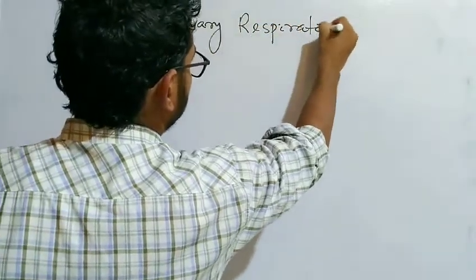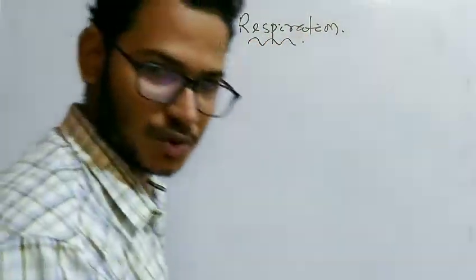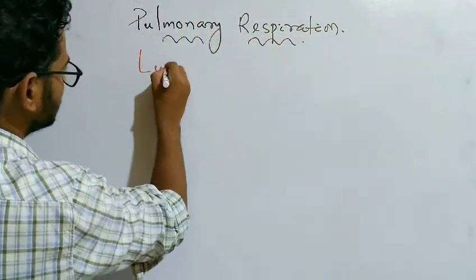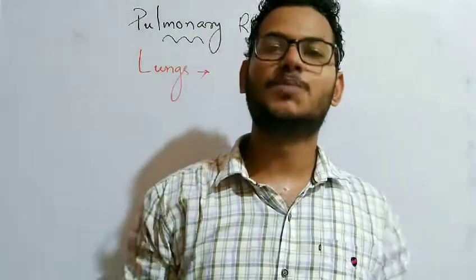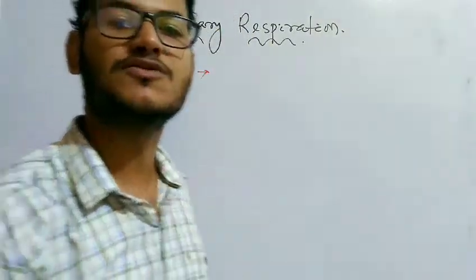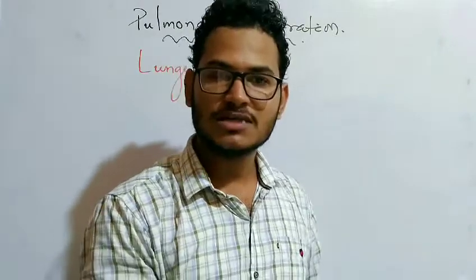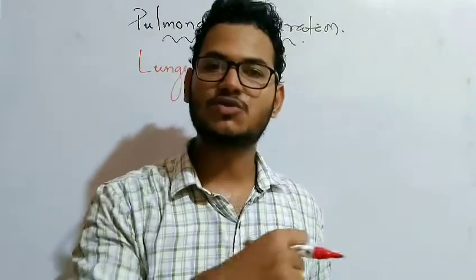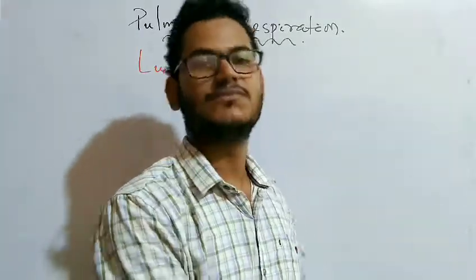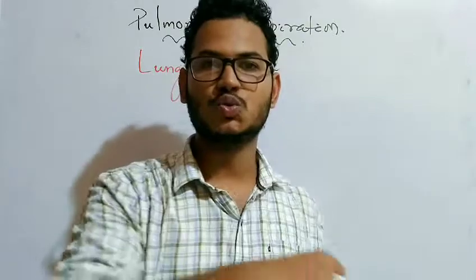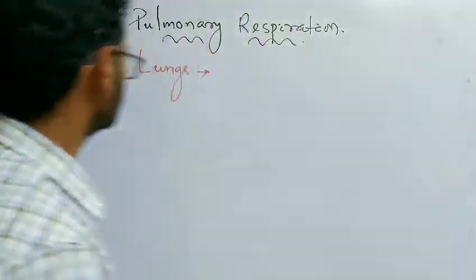Pulmonary respiration. In case of pulmonary respiration, as I have told you, the lungs are responsible for completing the process of respiration, for taking air from the atmosphere, giving it to the living cells, and taking out the carbon dioxide rich air from the body cells to the heart and then to the lungs and taking it out from our body.